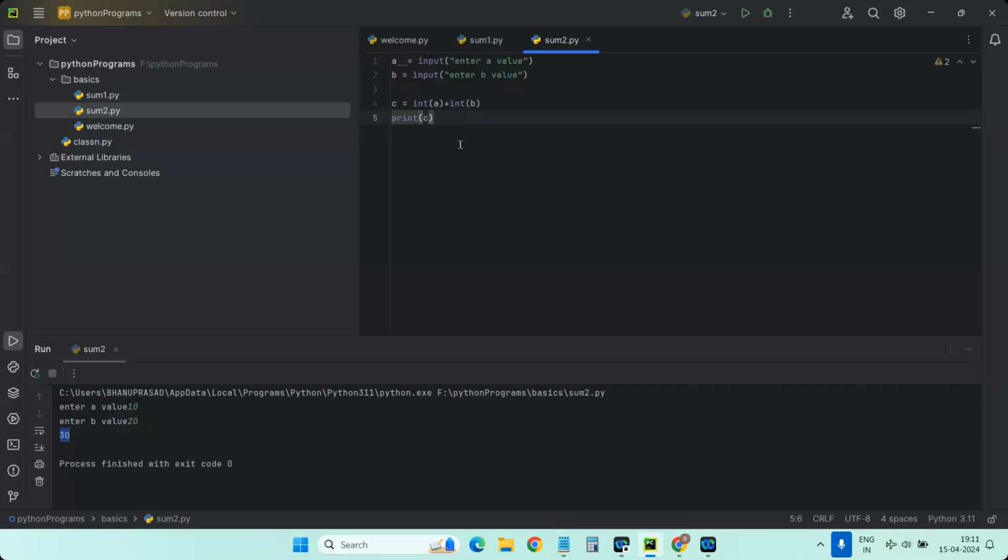For example, if you see here, I want to describe this program in a single line. Then you can write hash, and let's say it's a summation program. So likewise, you can describe the program. The line I wrote after the hash symbol will be part of your program, but it won't be part of the execution. Is this clear, all of you?